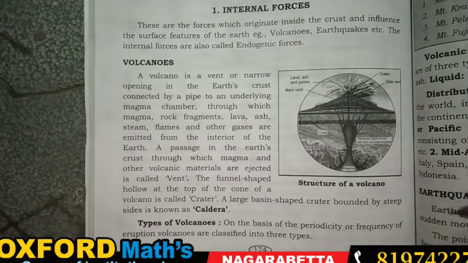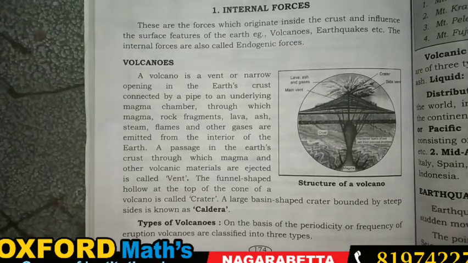Maybe the materials inside the magma come as different kinds of fragments. Either it is rock or maybe lava, meaning liquid, ash, steam, or flames sometimes. So it comes out as different kinds of gases.